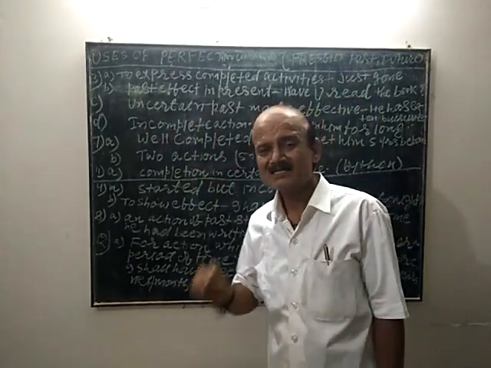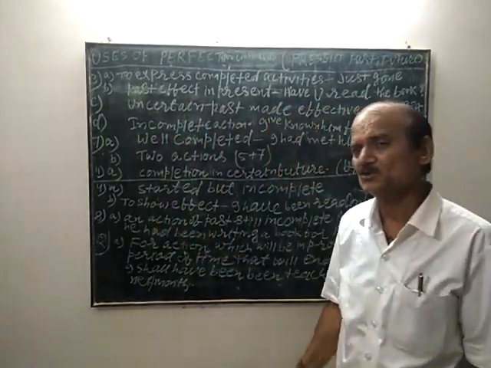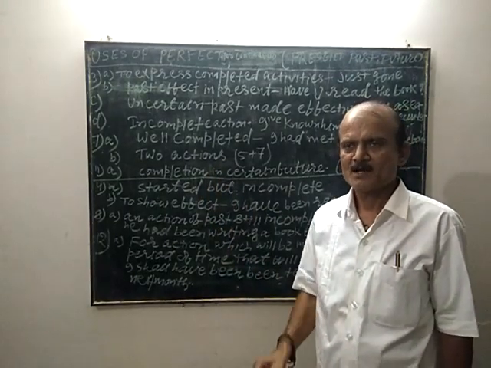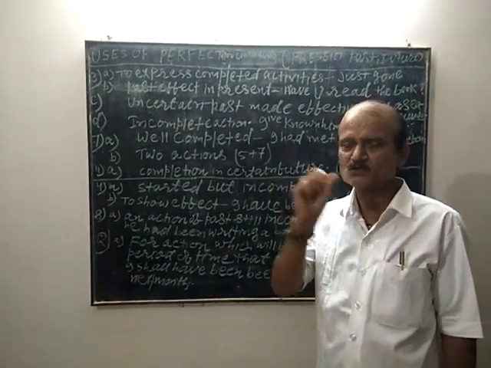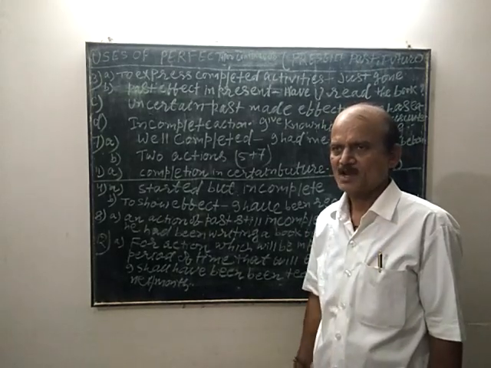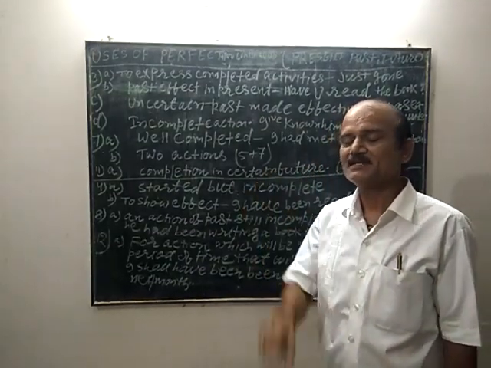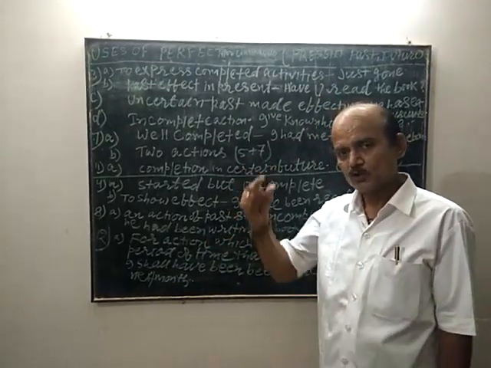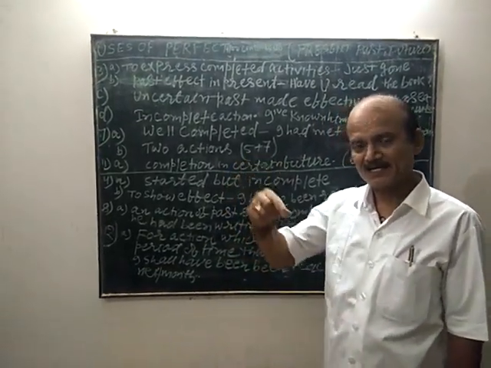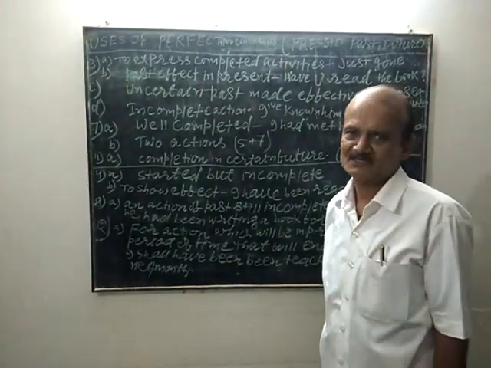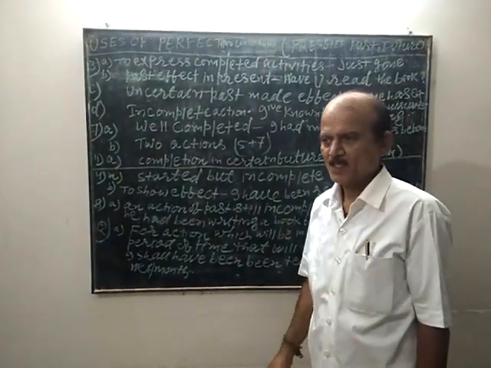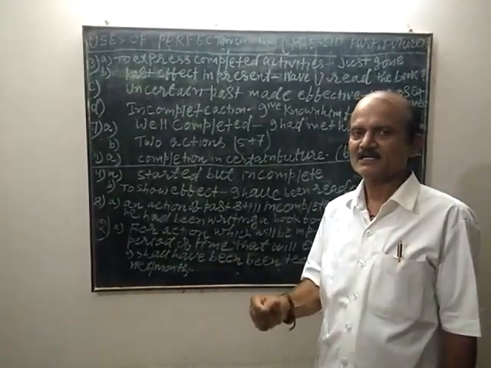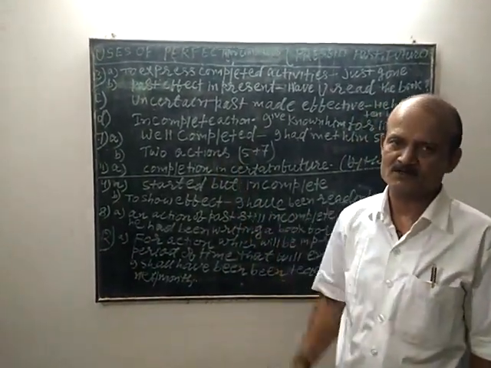Mostly the past perfect tense is used in sentences where there are two sentences or two clauses. Two activities take place in the past tense. One takes place first and the other takes place later on.